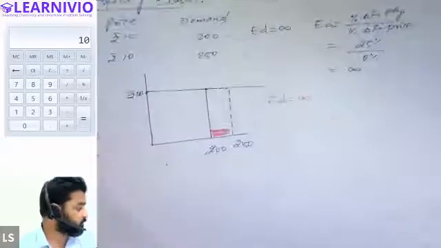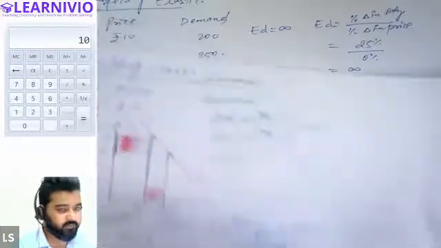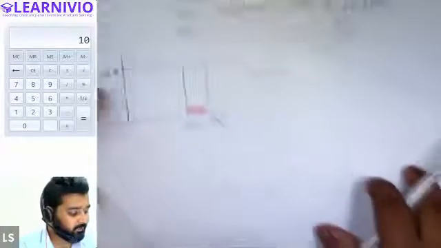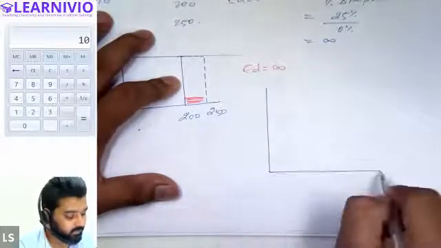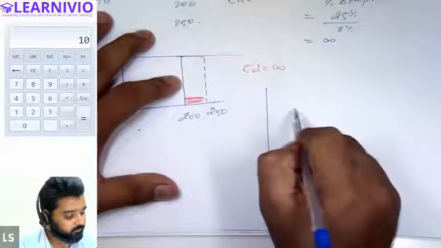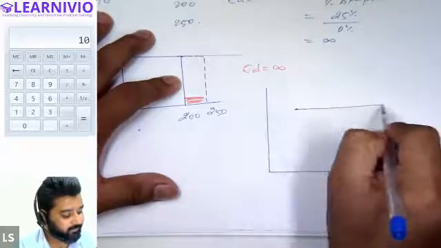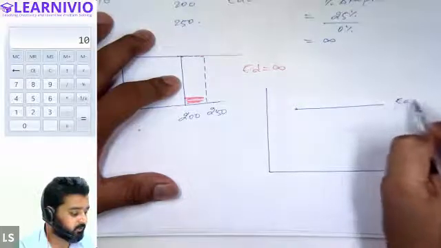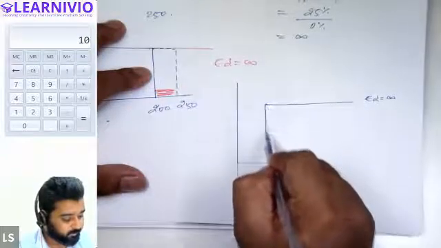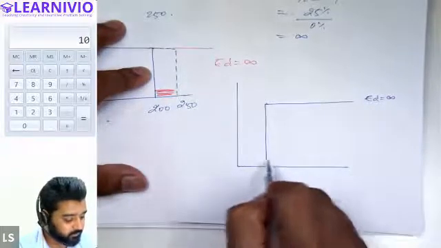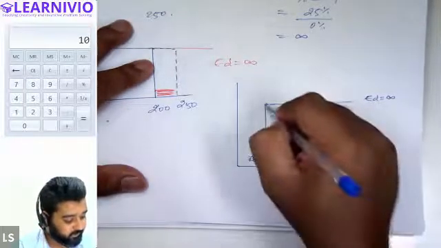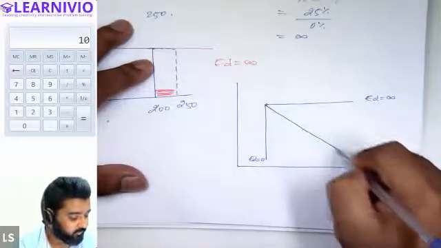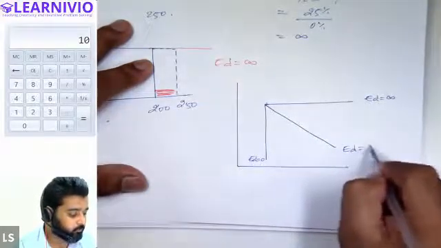So all those cases that we have covered, we can summarize the demand curve for all of them. First of all, if the demand curve is parallel to the x-axis, we will have elasticity of demand equal to infinity, right? If the demand curve is vertical, perpendicular to the x-axis, we will have elasticity of demand equal to 0. If we have a straight line linear demand curve, we will have elasticity equal to 1.